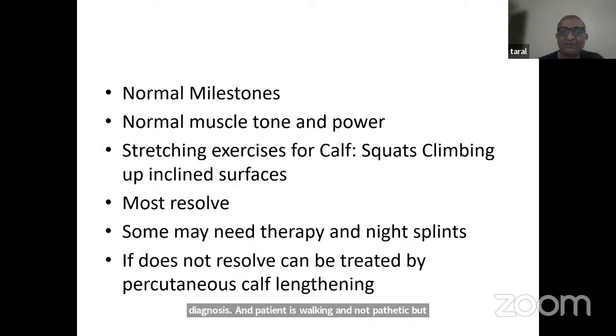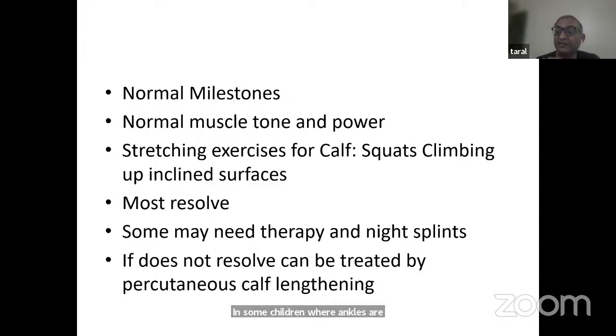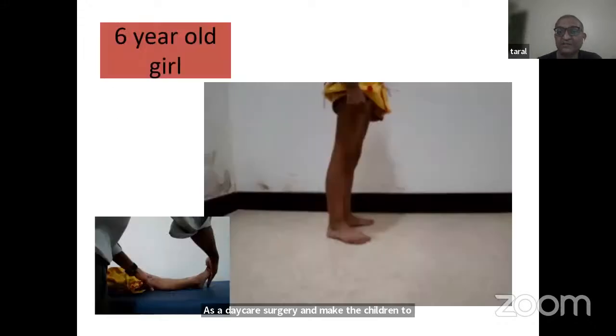And when you have normal milestones, most of these resolve. In fact, if you ask a question, many times the father or the mother may have had toe walking and that has resolved. In some children where ankles are tight and calves are tight, it does not resolve. And then what we do is resolve them by surgically elongating the calf muscles. Nowadays, fortunately, we don't need operations for doing it. With a small needle under ultrasound control, we are able to lengthen the calf muscle without any stitches as a daycare surgery and make these children walk on the heels again.